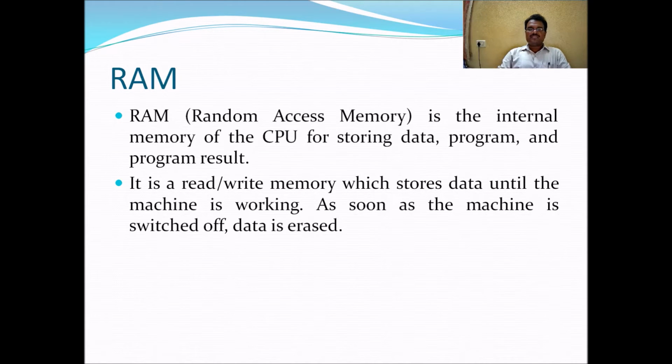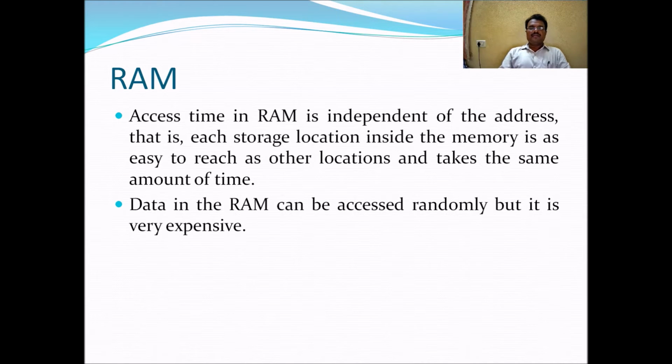As soon as the machine is switched off, the data is erased. The access time in a RAM is independent of the address, that is, each storage location inside the memory is as easy to reach as other locations and takes the same amount of time. Data in the RAM can be accessed randomly, but it is very expensive.